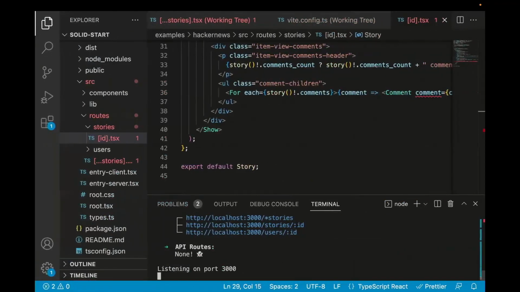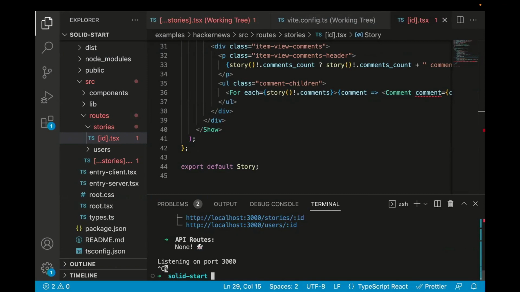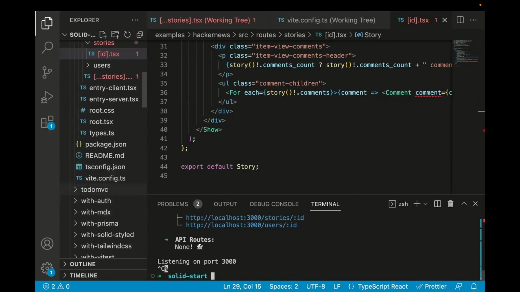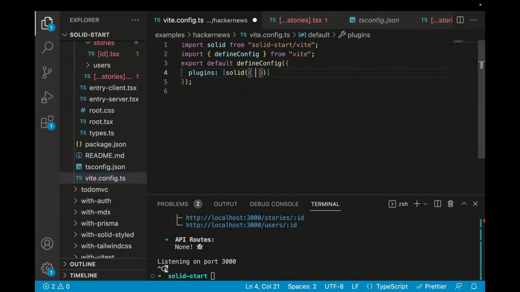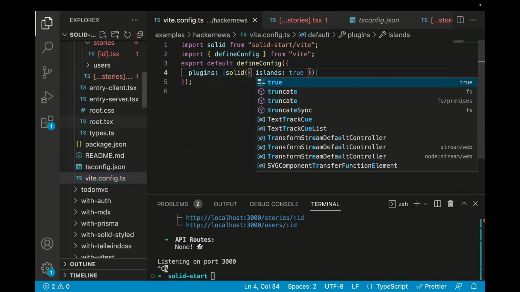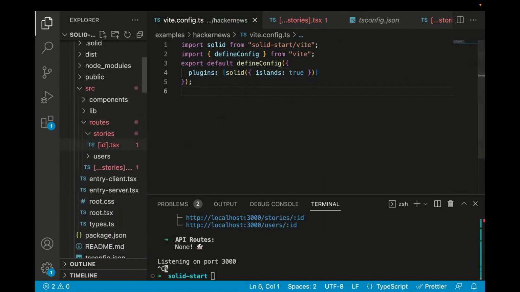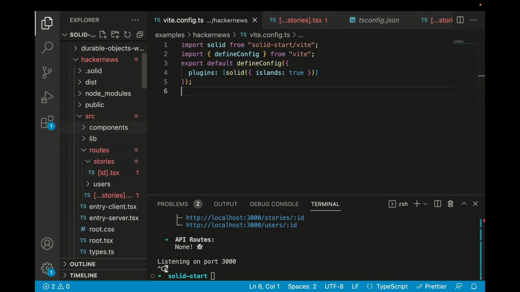How does this change? Well, something that we've been playing with was, I worked on Marko at eBay, which I mentioned had these islands, and things like Astro and Fresh have been popularizing them again, and we wanted to experiment with that. So what we thought was, okay, cool, let's just go in here into our config and just go islands true, right? So easy, done. No, not quite. This turns our app into an MPA. But we want that comment toggle to still be interactive. If we just went right now, essentially we have no JavaScript and nothing would happen.